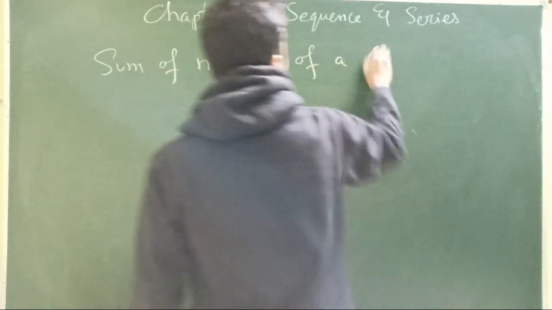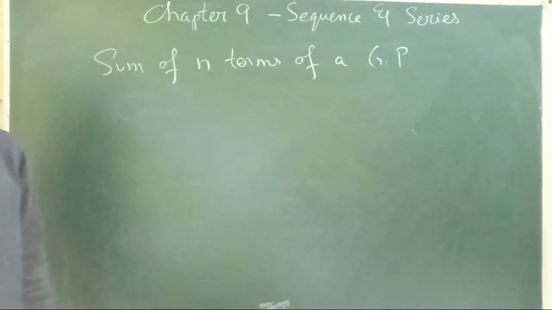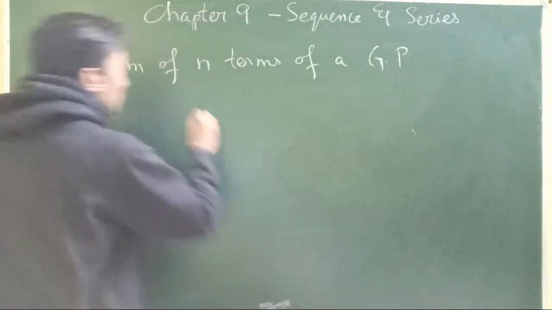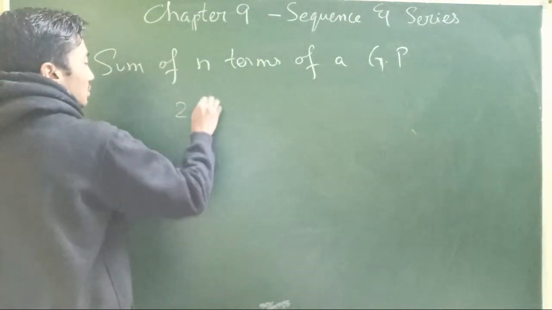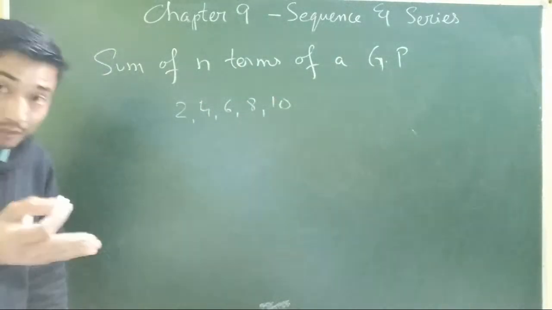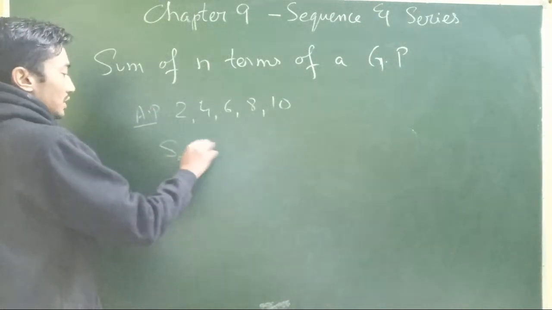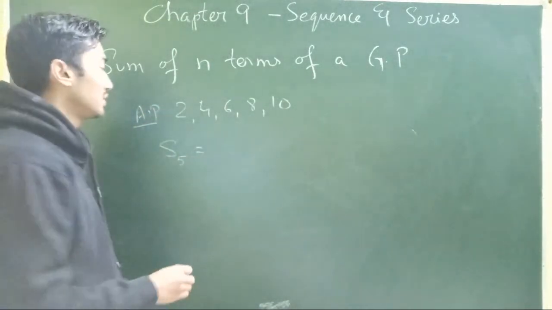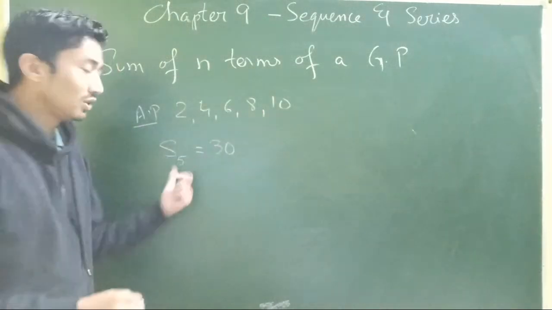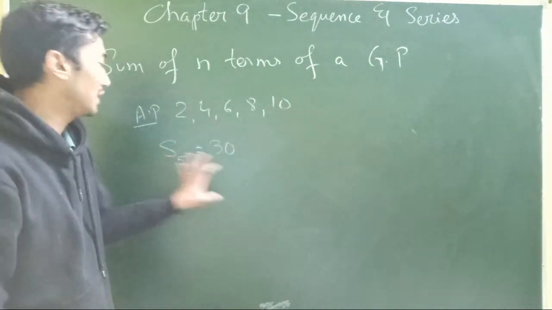Now, how to find out the sum of n terms of a GP? We know how useful this is, the sum of n terms of an AP or a GP. For example, if you're given 2, 4, 6, 8, 10, 5 terms which are in AP, not GP, then we know how useful it is to use S5, the sum of 5 terms. But of course here we do not need the formula. We could easily get the sum of the 5 terms as 30.